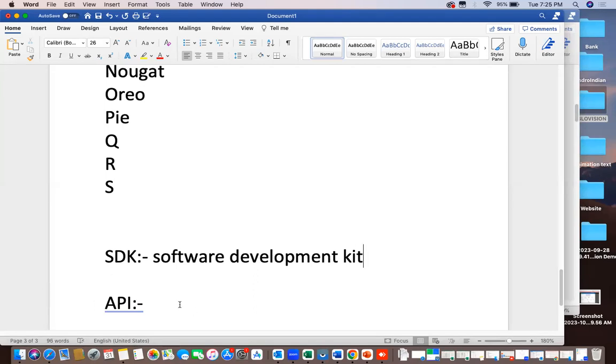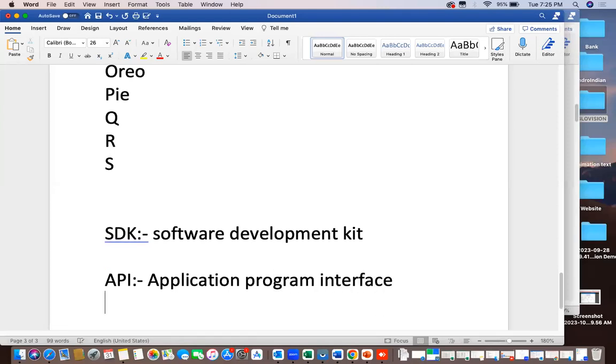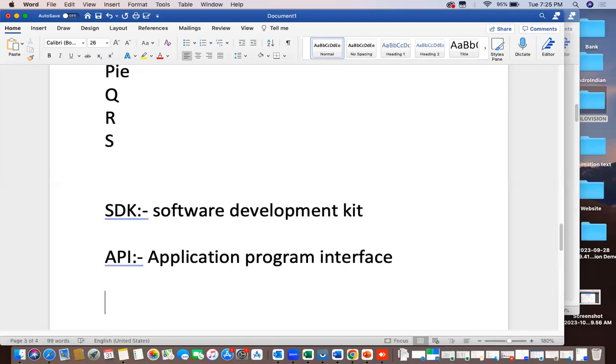Just as the SDK is there for every version, the API is also there for this development. Based on the API levels, each version has some API level and some SDK version. With the combination of these two only, we will do the development of the specific versions, right?